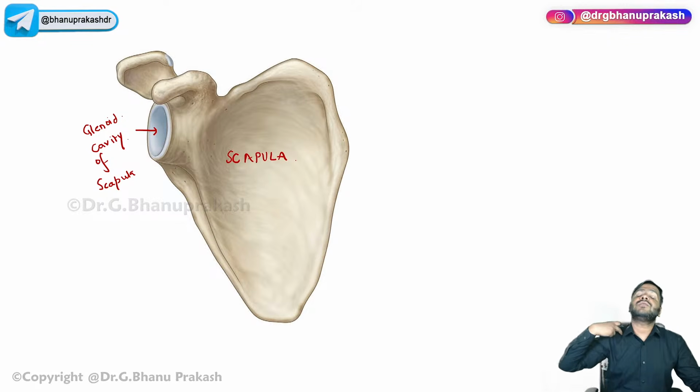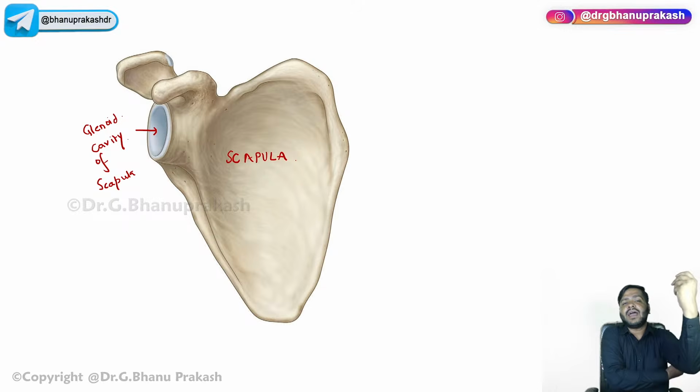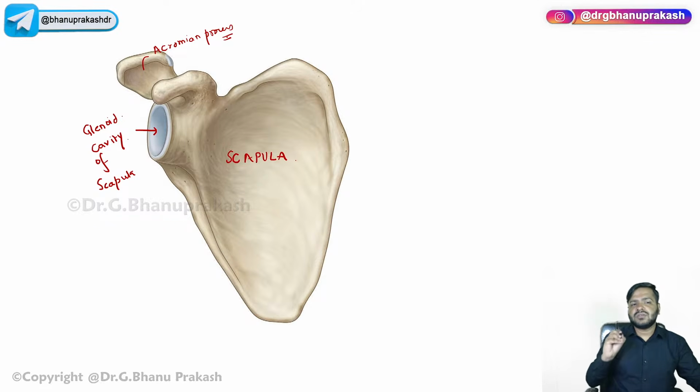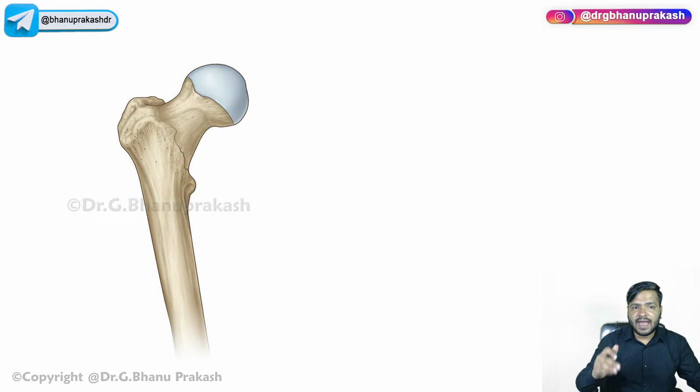Now from the scapula, it will go to the clavicle. We have the acromioclavicular joint. This is the acromion process. I will be coming to all the terms, no need to worry. As of now, just remember we have the head of the humerus.